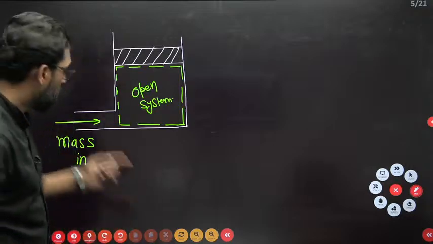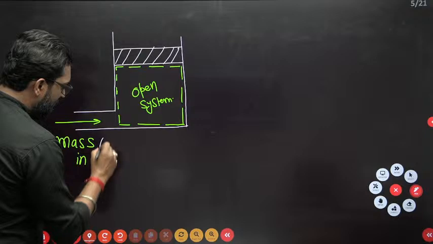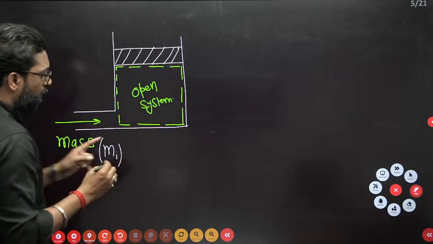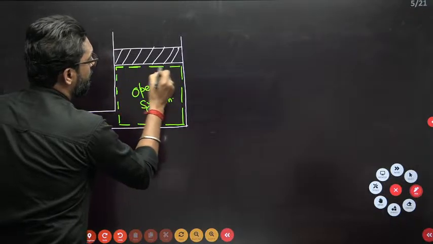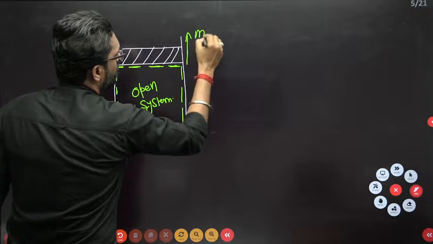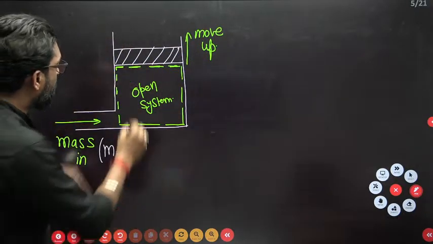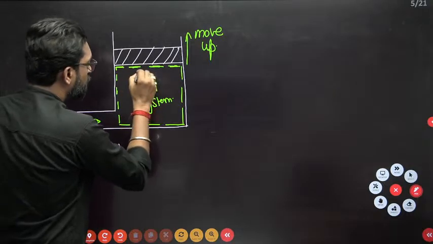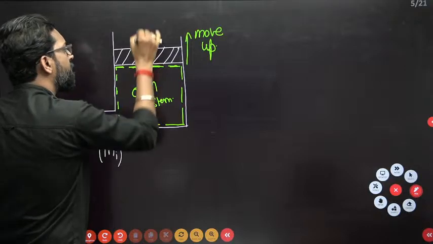Why? Because the mass is coming in. Now, due to this mass, this boundary will expand, because the piston will move up. So this boundary will be displaced and do the work to lift the piston.